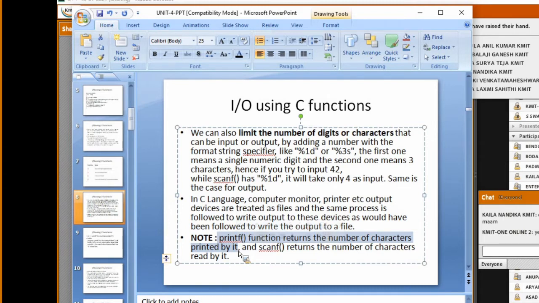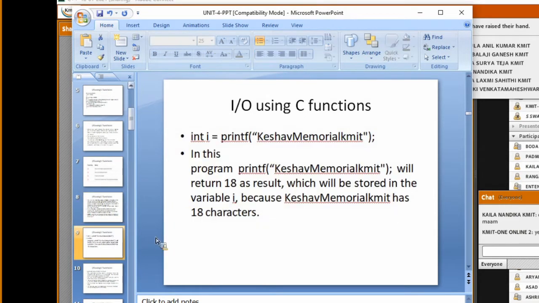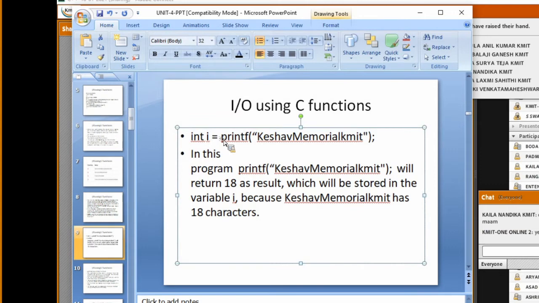For example, if I have a string like Keshav Memorial KMIT in the printf function, it is going to return the number of characters in that particular string. How many characters do I have here?